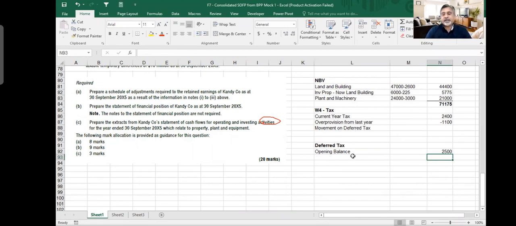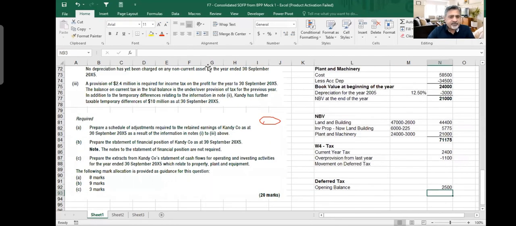And then for the current year, it says that taxable temporary differences of 10 million as at 30th September 2005. So this you have to pay, plus you make a revaluation.